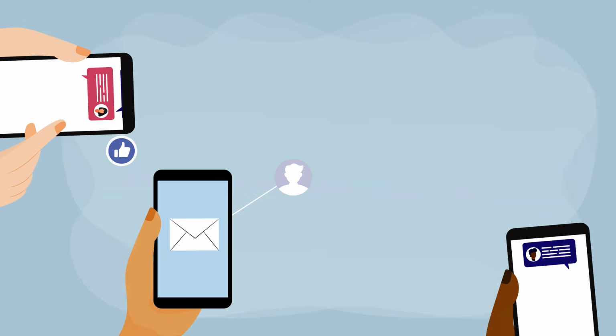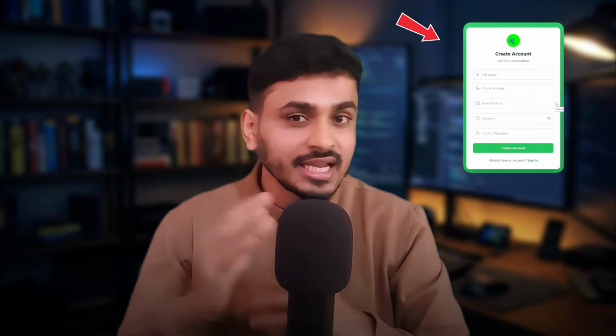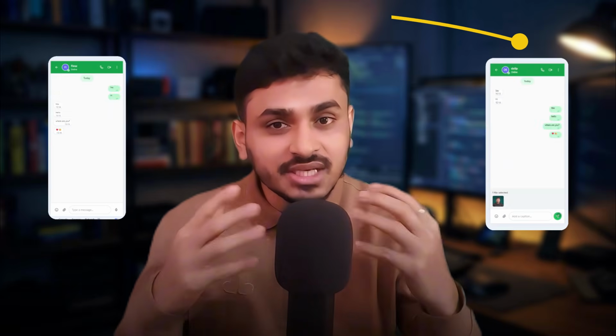As soon as I type or press the button, how does this message or call instantly reach the right person? This always made me curious, for a long time. That's why I sat down to explore everything that happens after pressing this button. So finally I successfully built this application and explored everything that I wanted to share with you.